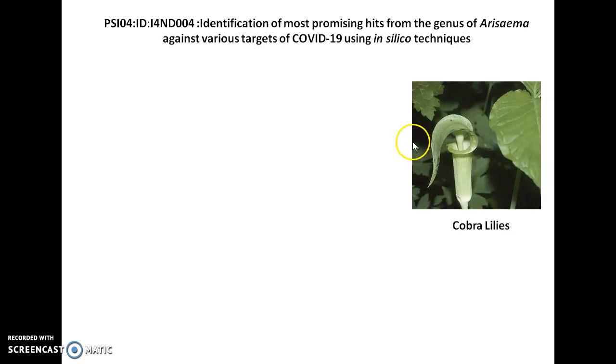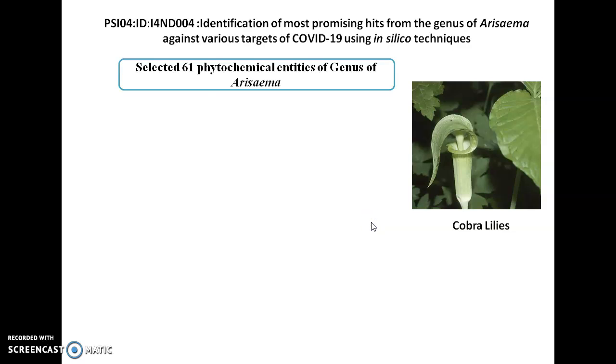viruses also. So on the basis of that, the major objective of this problem statement should be to screen the selected phytoconstituents of this Erythema genus, and I have selected 61 phytochemical entities on the basis of literature which have potential for antiviral activities.